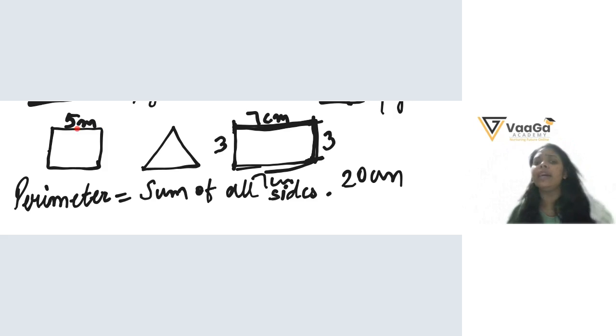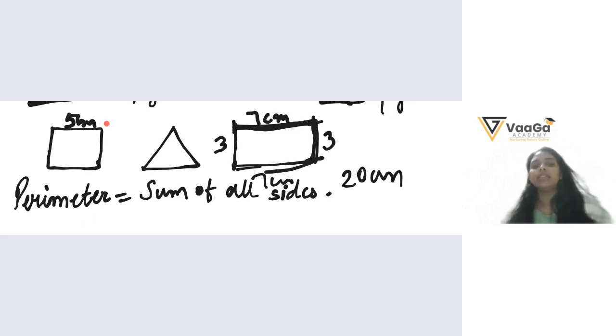So if this is a square and each side is 5 centimeters, what will be the perimeter of this? 5, 5, 5, 5. 5, 10, 15, 20. 20.